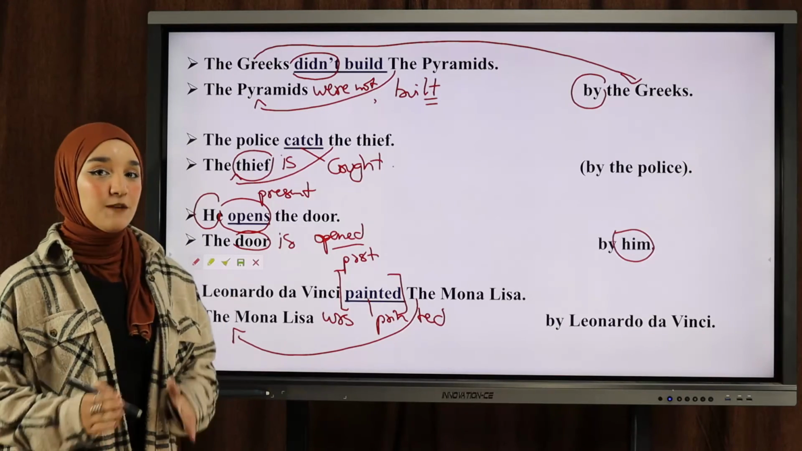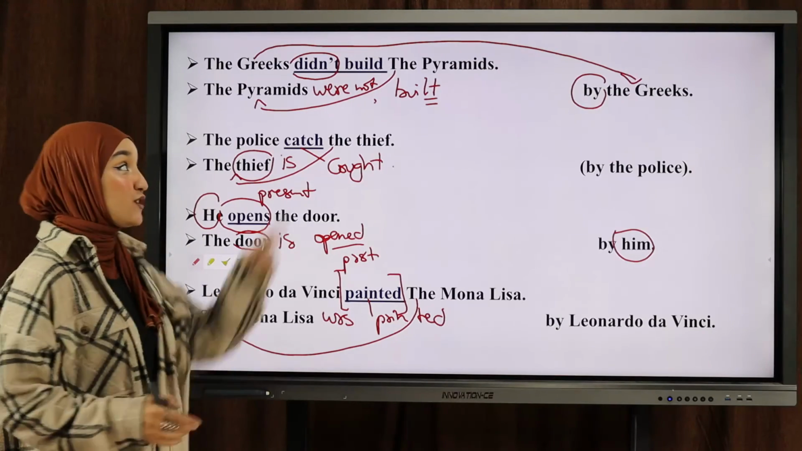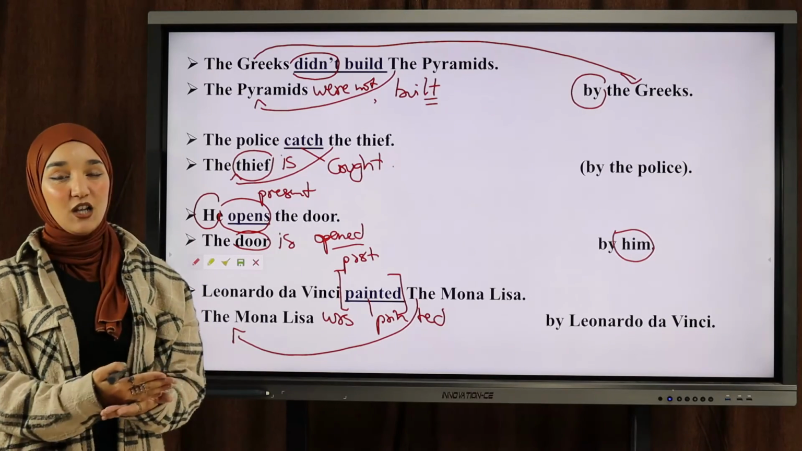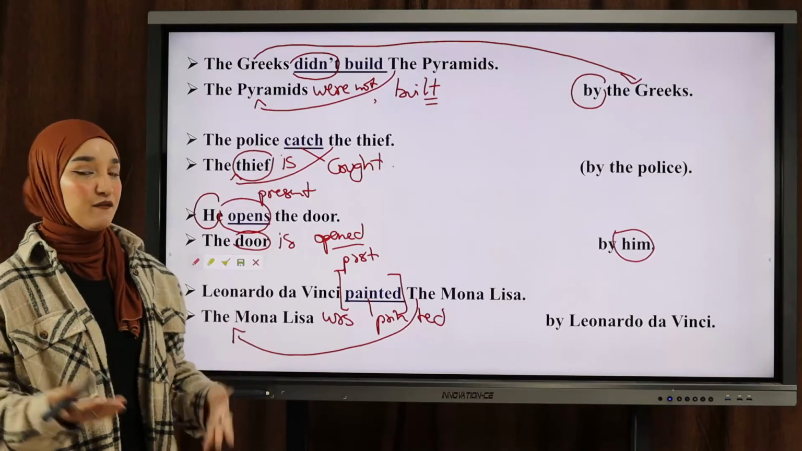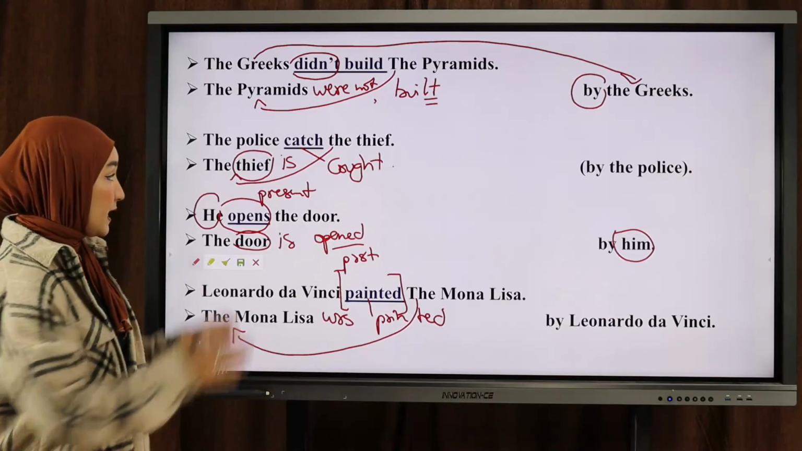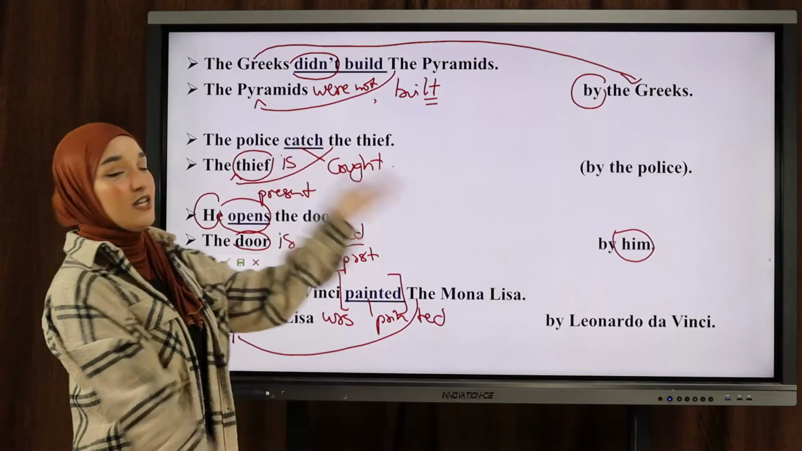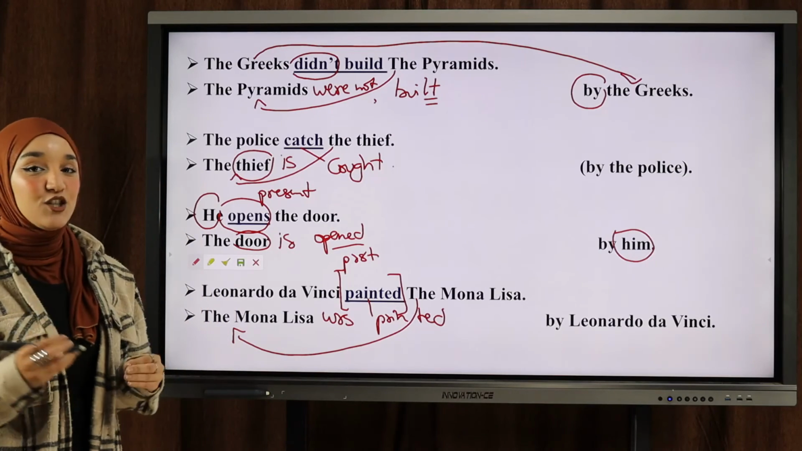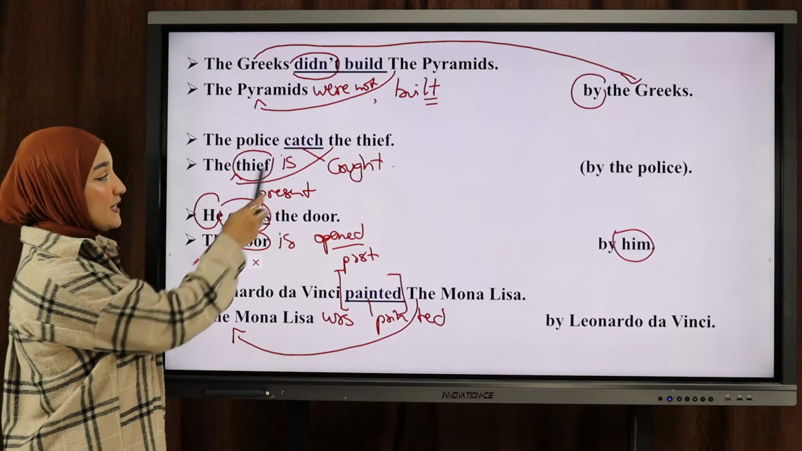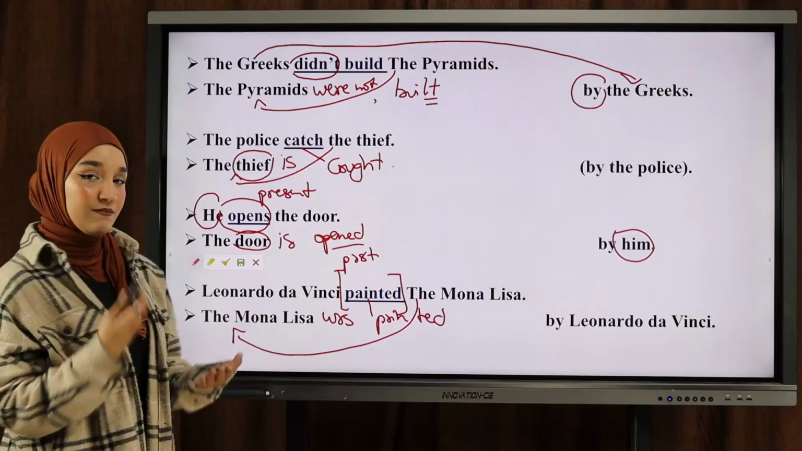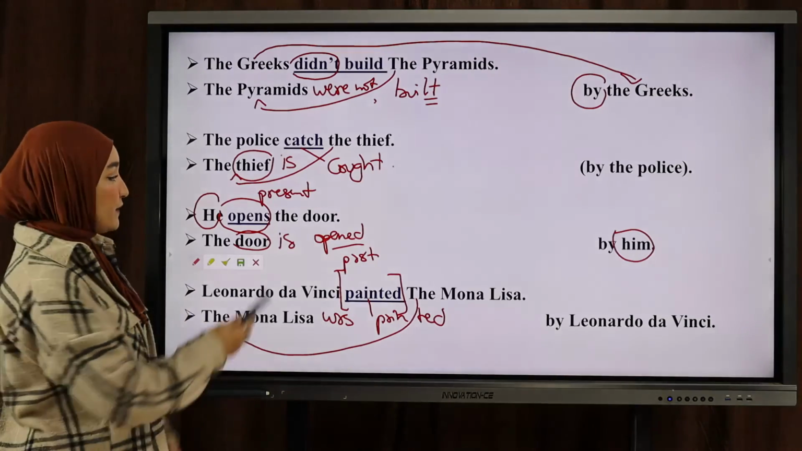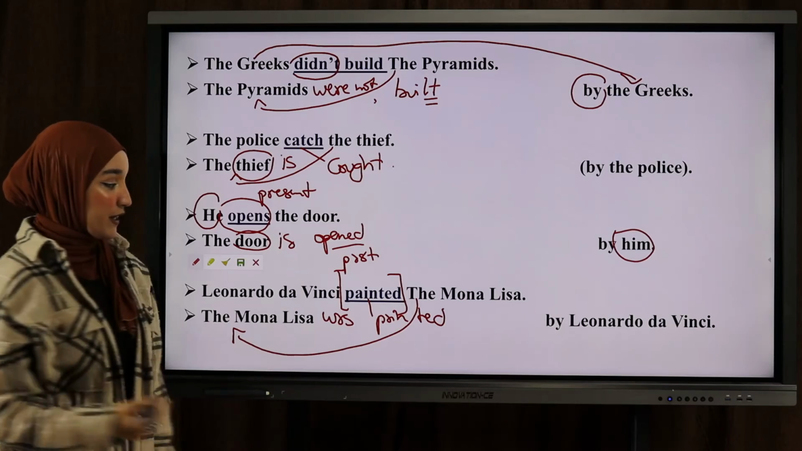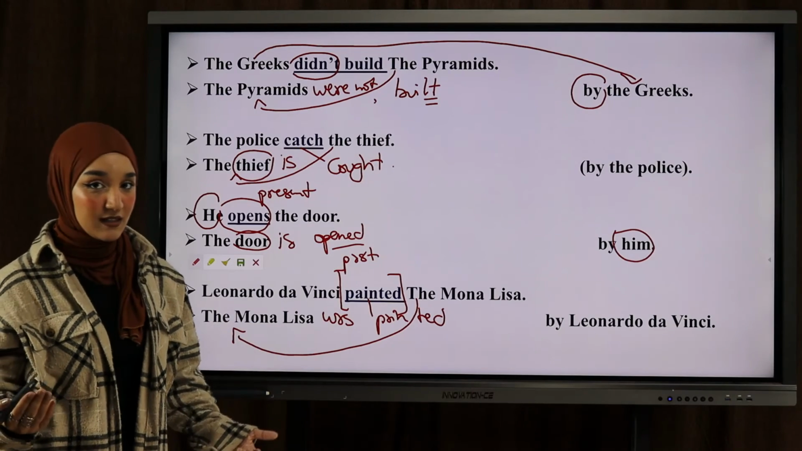So, remember, pay attention to the tense of the verb in the active voice, okay? Because to be always follows the tense of the verb in the active voice. Personal pronouns change to object pronouns in the passive voice, and also pay attention to the object. If it's in the singular, then you need to put is or was. If it's in the plural, you need to put were or are in the present simple.